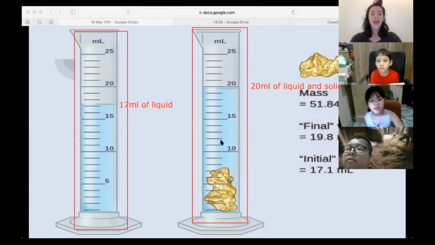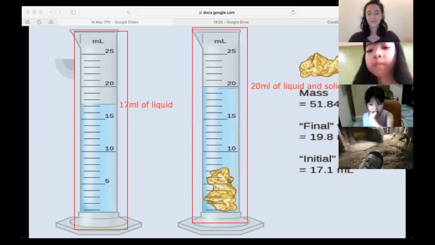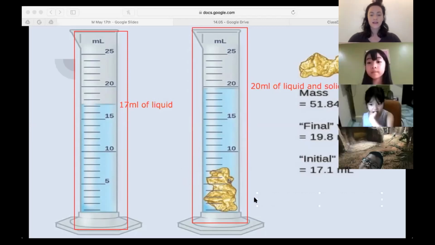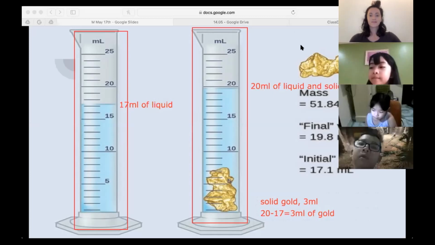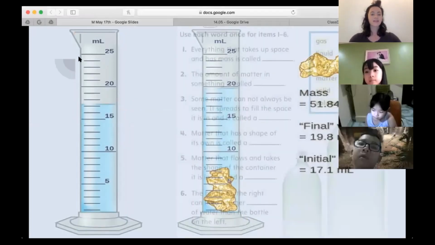So who can tell me how many milliliters is the solid? How many milliliters is the gold? Raise your hand using the button on Zoom if you would like to answer. Susie, go ahead, Susie. The gold is 3 milliliters. Excellent. Perfect. So our solid gold is 3 milliliters. 20 minus 17 equals 3 milliliters of gold. Nice job. Good memory.